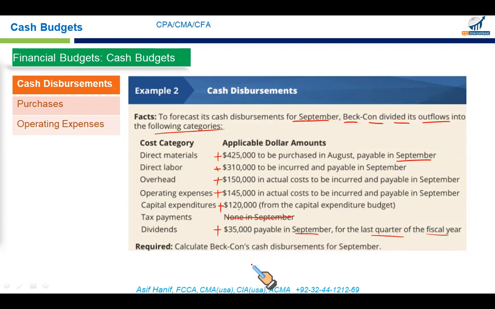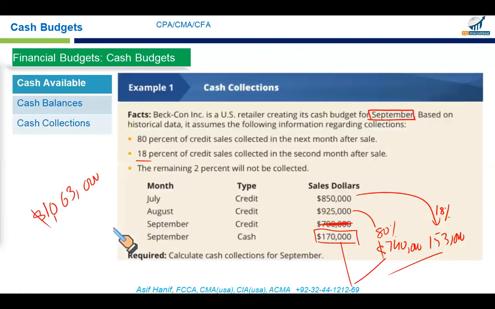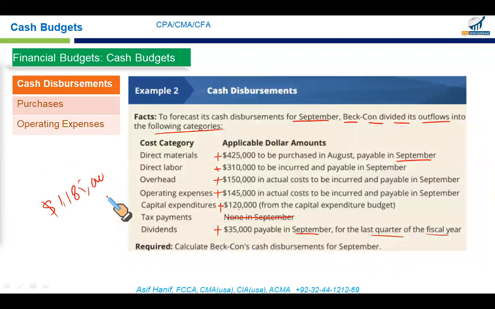If you add all these, 425, 310, 150, 145, 120, and 35, this will give you 1,185,000 or 1.185 million. This is the expected outflows in the month of September. So we have got inflows, we have got outflows. The problem for us is that our inflows are less, 1.063, whereas our outflows are more. So clearly, we are going to face a deficit in the month of September.